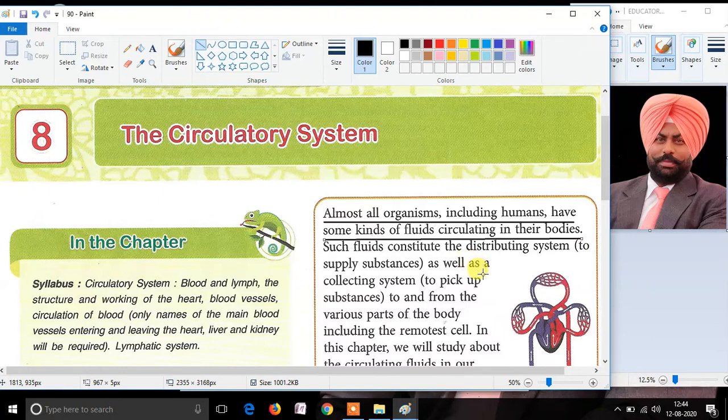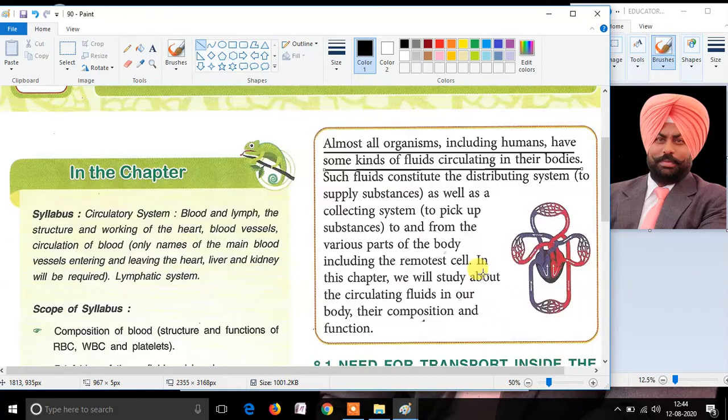These fluids inside the body have very essential features. Many fluids constitute the distributary system as well as the collecting system. Means to say, they distribute certain things in the body and they collect different things from the body.